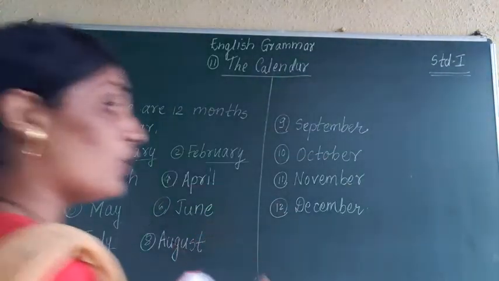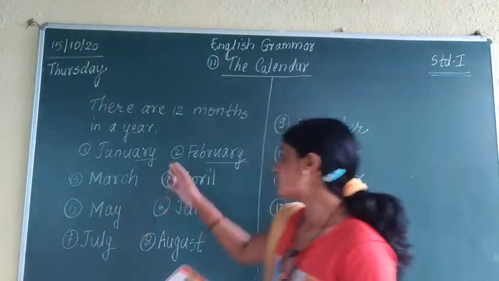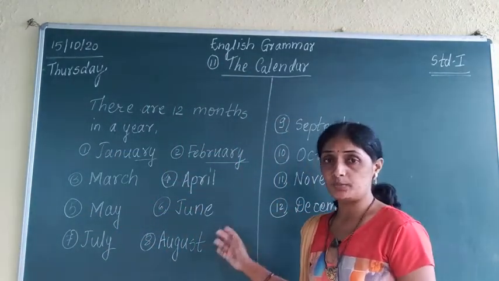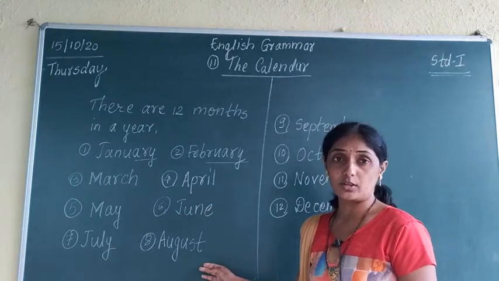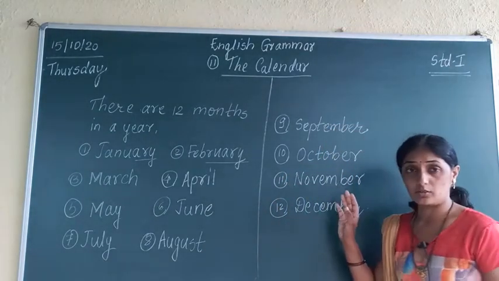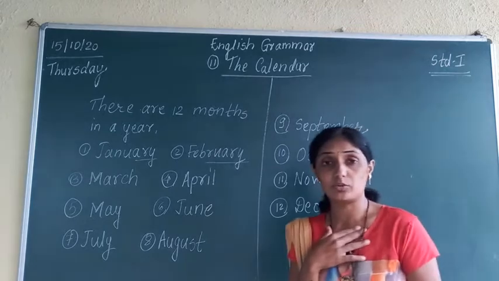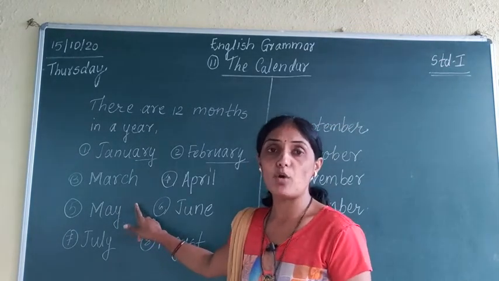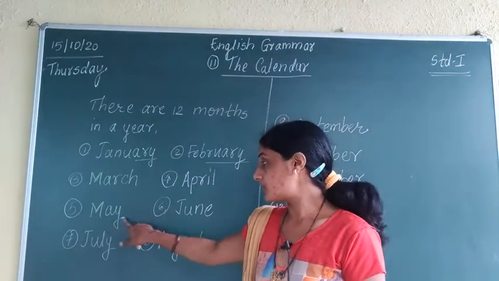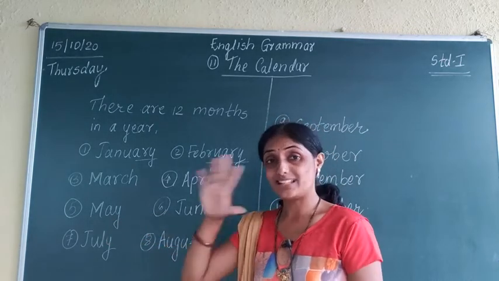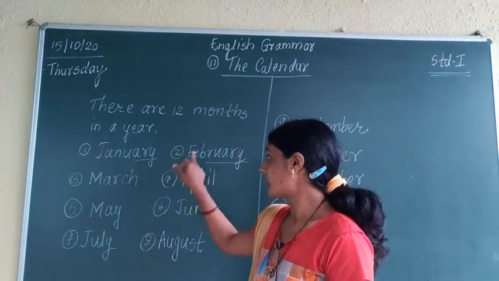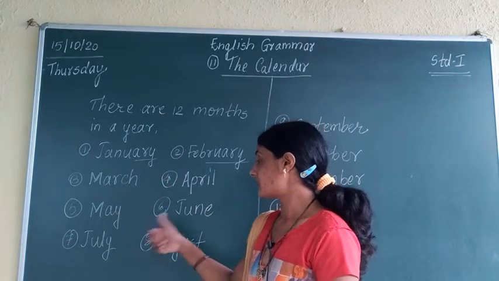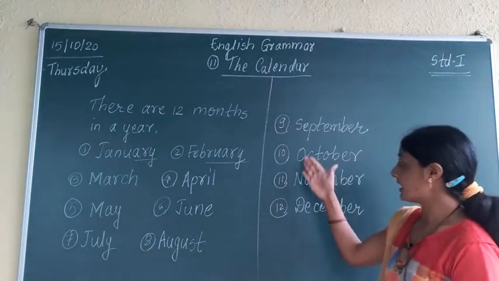Okay, in which month were you born? Were you born in January, or June, or August? Were you born in October? Now my birth is in which month? You know, my birth is in the month of May. Okay, I was born in May. Are you getting it or not? Which month? May. That is the 5th. Understood? First, second, third, fourth, fifth, sixth, seventh, eighth, ninth, tenth, eleventh, twelfth.